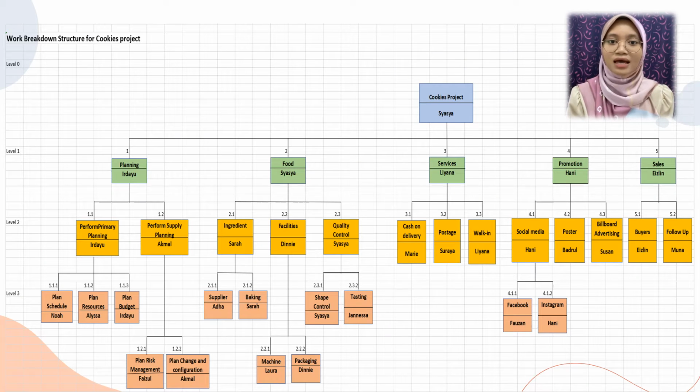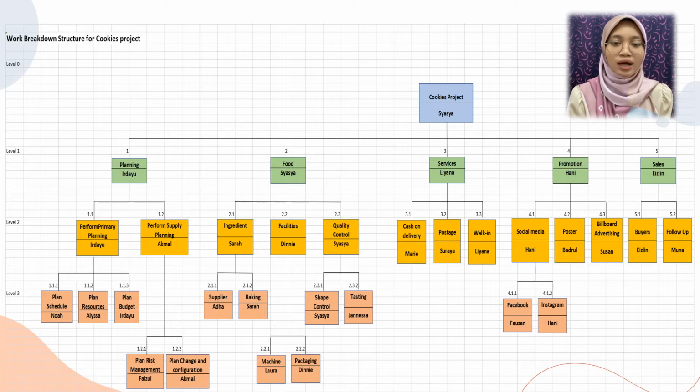The WBS subdivides the project into smaller pieces called work items. The lowest level work item of any one branch is called a work package. Referring to the WBS Cookies project, it has 20 people who are responsible for each activity and it has 40 activities. The WBS Cookies project has 3 levels of decomposition.